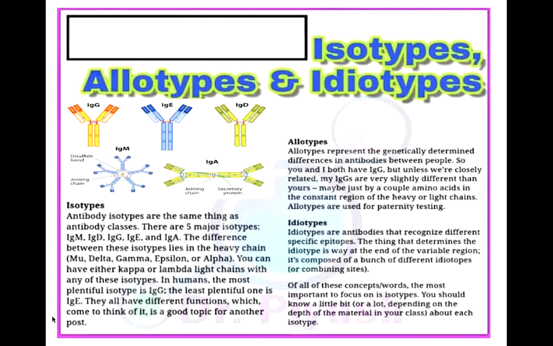Thank you, friends. Today I will conclude with telling you about the antigenic determinants on immunoglobulin, which are isotypic determinants, allotypic determinants, and idiotypic determinants.